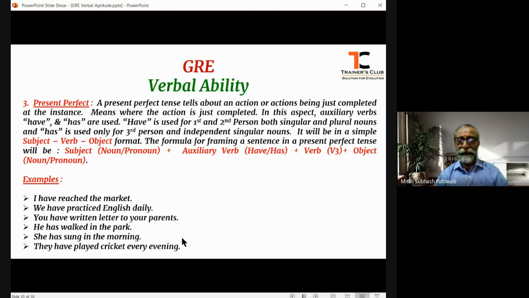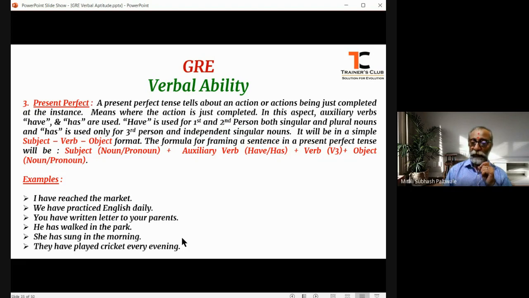The first thing is that here the auxiliary verb or the supplementary verb, that is have or has, is used as an agreement verb. That is the first point one has to remember.